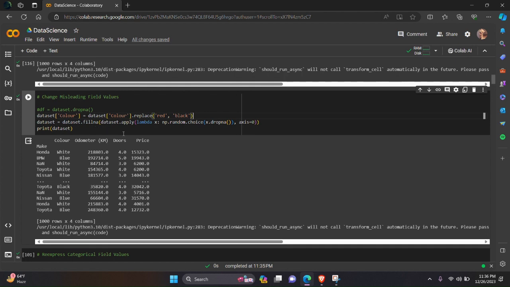And if I want to fill any random value in the place of null value, then I can use this command. So we run this.